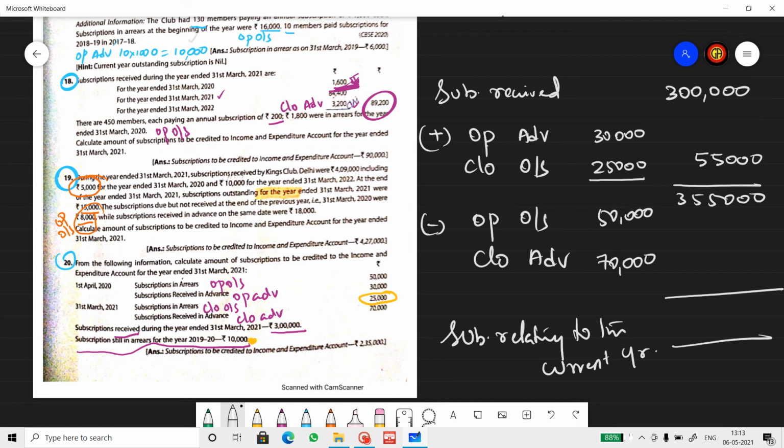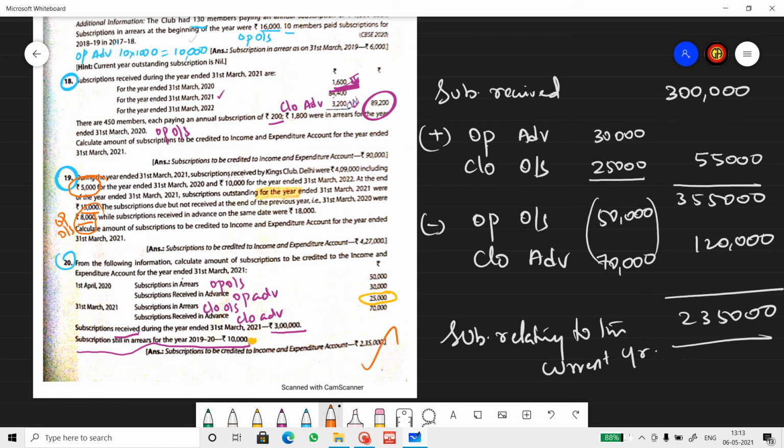Opening outstanding 50, closing advance 70, so I'm going to subtract 1,20,000 from this. So 3,55,000 minus 1,20,000 is 2,35,000. There we get the book answer.